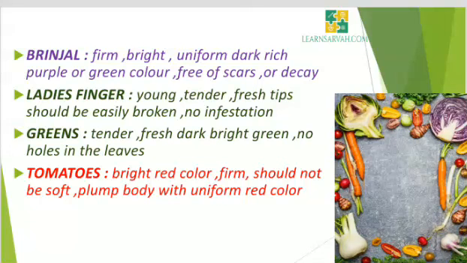Greens should be selected as tender, fresh, dark bright green, no holes in the leaves, no withered leaves, no soft portion of leaves. Greens should be crisp and stem should be thin. Tomatoes should be selected in a bright red color, firm, should not be soft, plump body with uniform red color, no holes, no softness, no black, not overripe, no cracks.